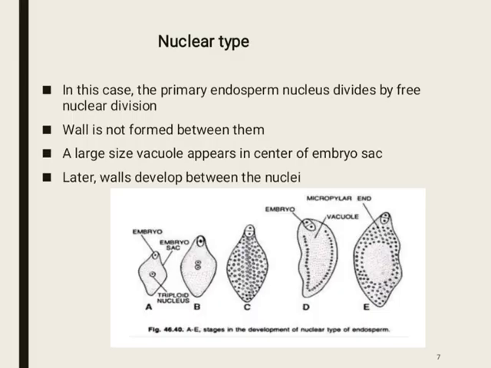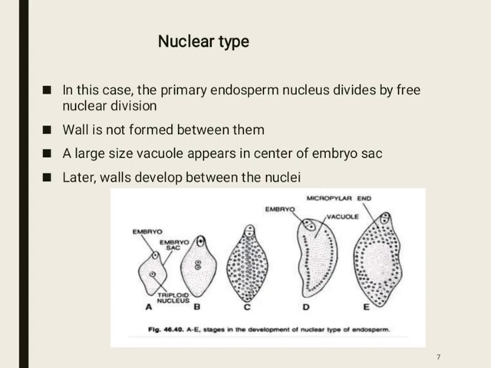Now, we will discuss each type in detail. The first one is nuclear type. In this case, the primary endosperm nucleus divides by free nuclear division. A wall is not formed between them, as I told you earlier. A vacuole appears in the center of the embryo sac.